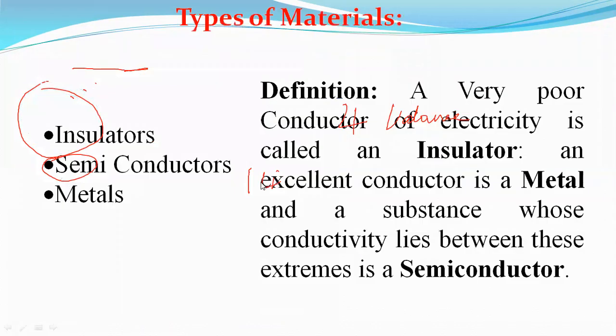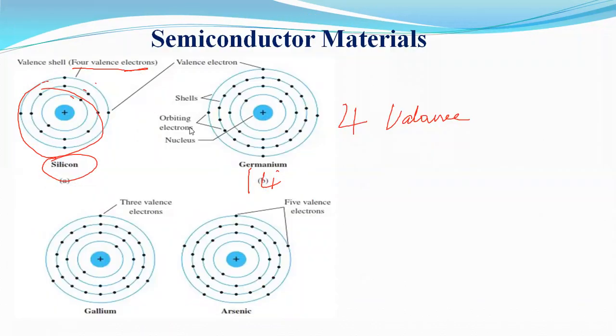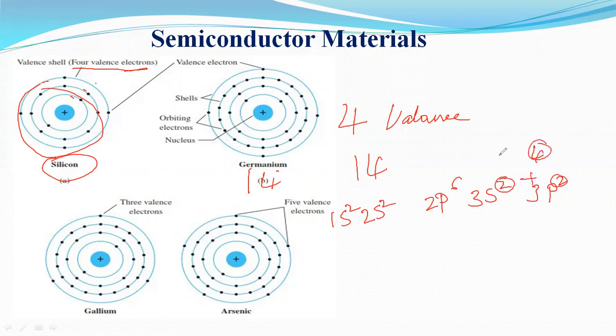Silicon atomic number is 14. What is the configuration? 1s2, 2s2, 2p6, 3s2, 3p2. These 2 plus 2 is 4. These 4 are valence electrons, and these all come into one shell.